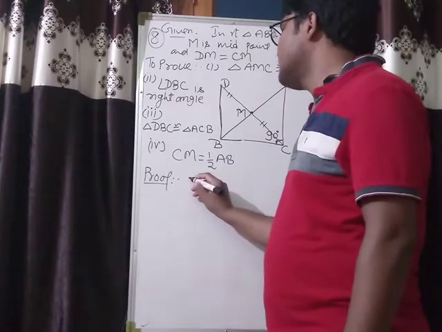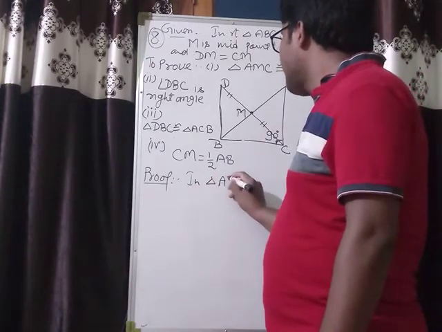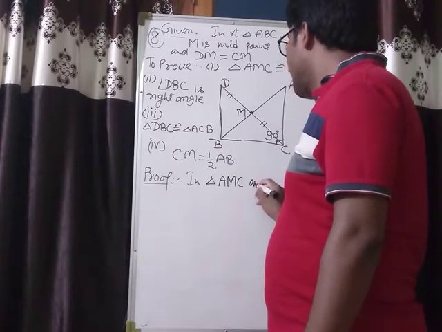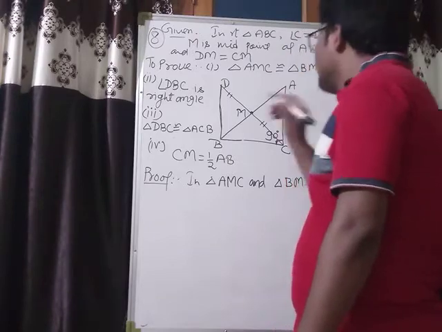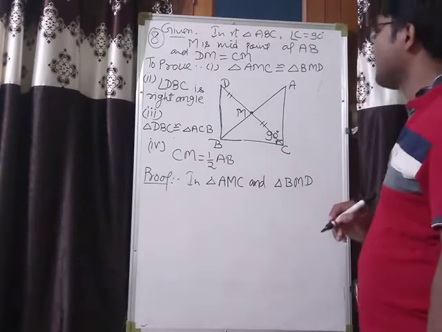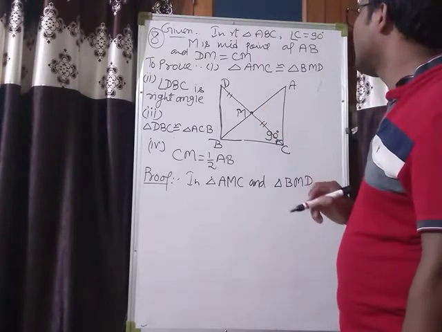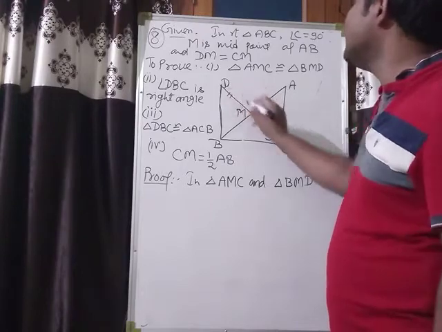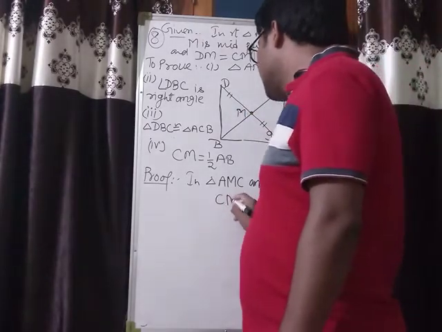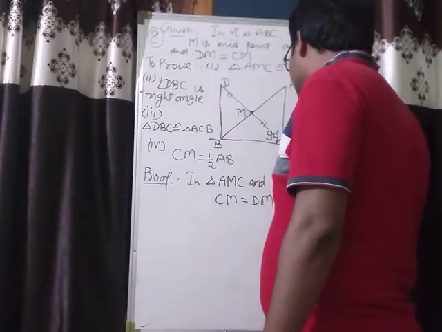So consider triangle AMC and triangle BMD. See, that's very easy. In triangle AMC, CM is equal to DM. It is given.